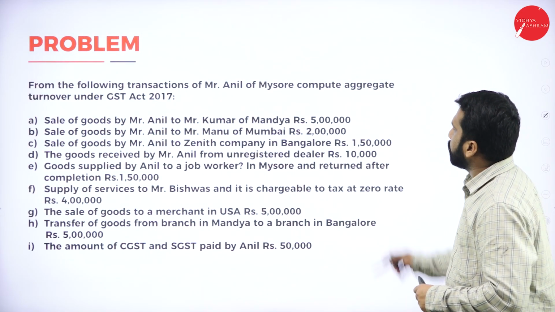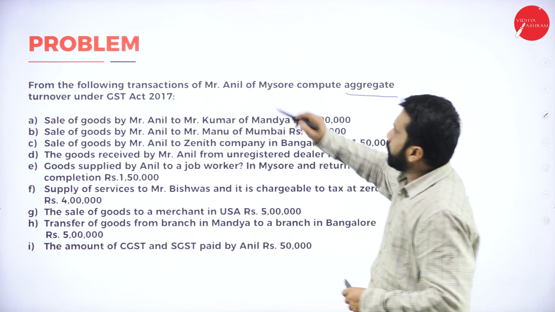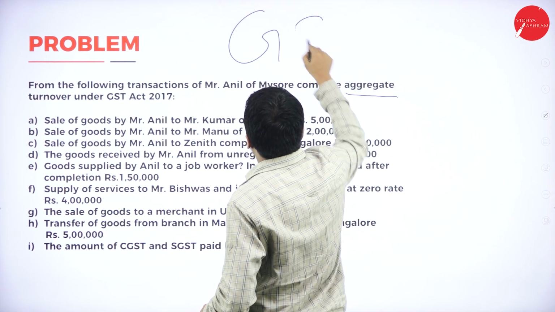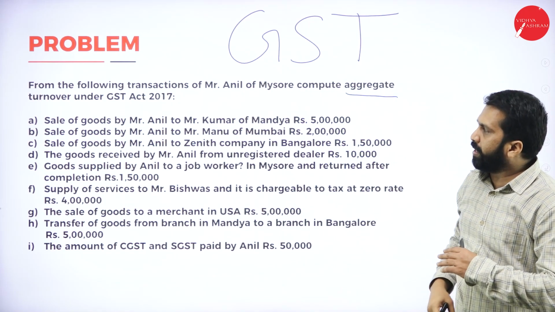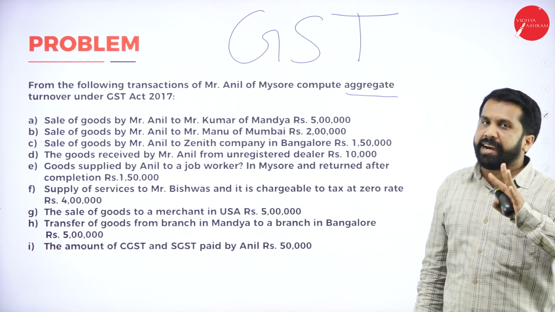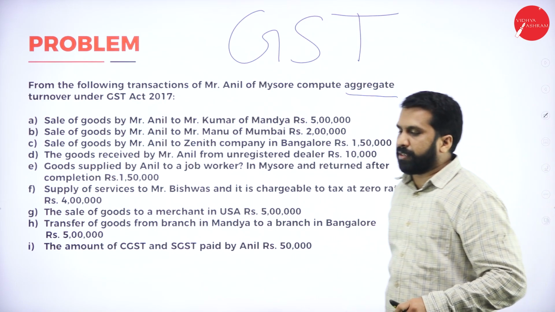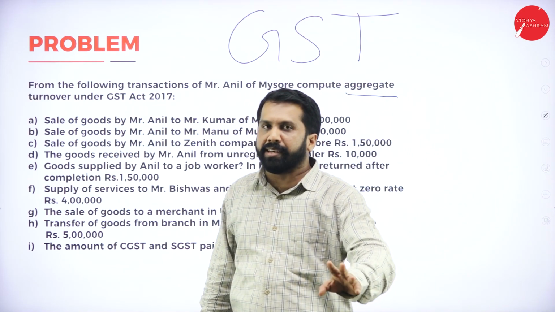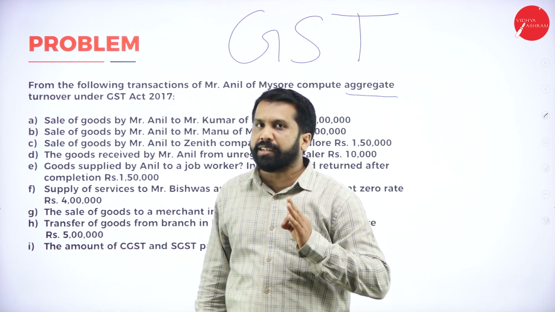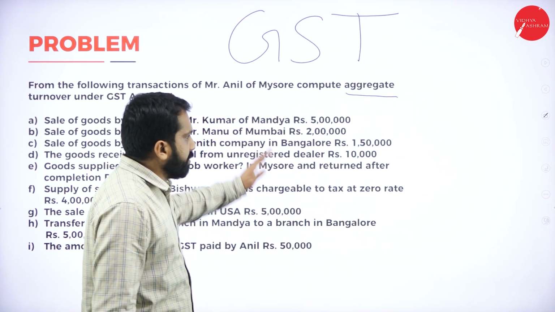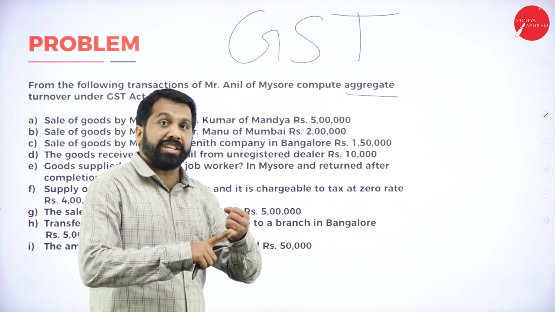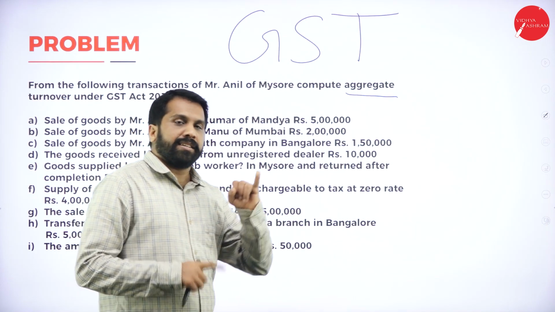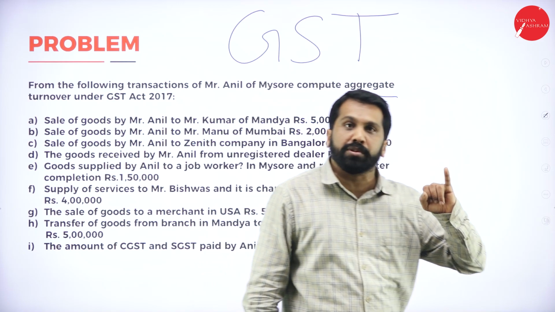Next one is what? Aggregate turnover. Your GST. So, I don't go in detail. I'll tell you the idea actually. Whatever given in the question, you take everything. If it is a calculation of aggregate turnover, whatever given in the question, you take everything except GST and tax. GST and tax you are not supposed to take.